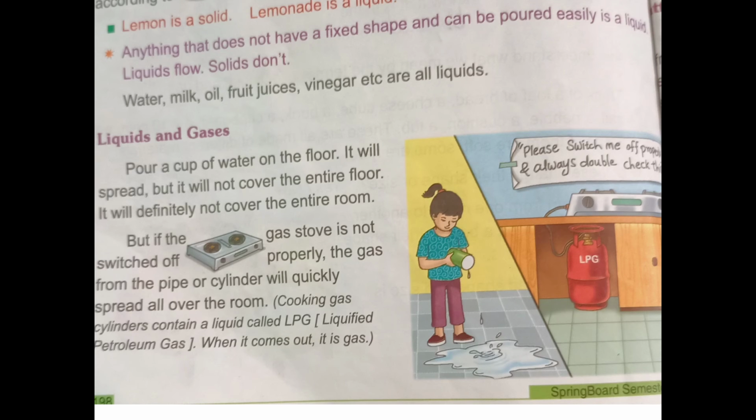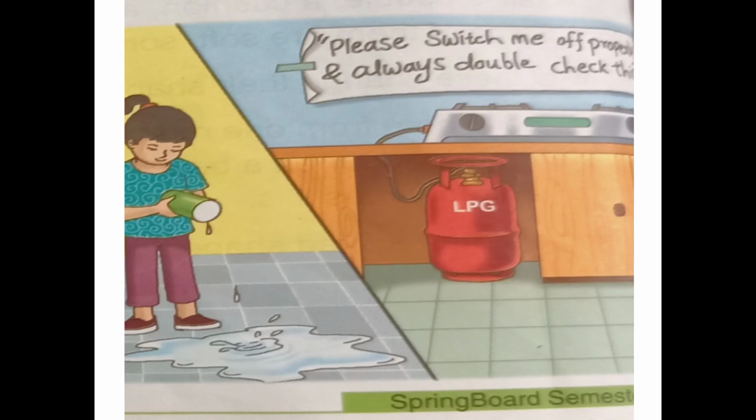But if the gas stove is not switched off properly, the gas from the pipes or cylinder will quickly spread all over the room. If you pour a cup of water on the floor, it will only spread, but it will not cover the entire floor. But if the gas stove is not switched off, what happens, children? Yes, the gas from the pipe or cylinder will quickly spread all over the room. Please switch off properly and always double check your work.